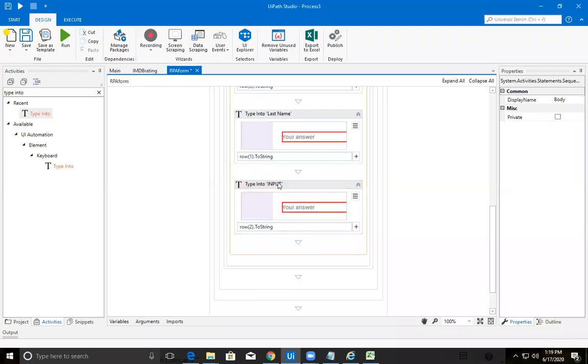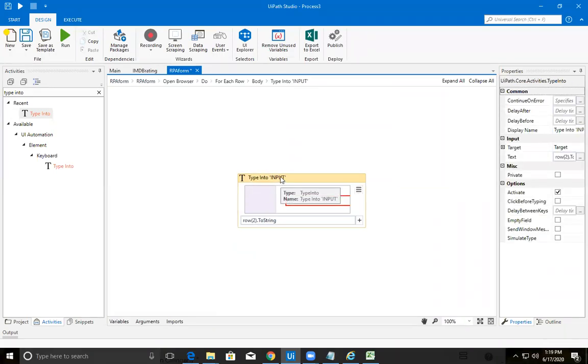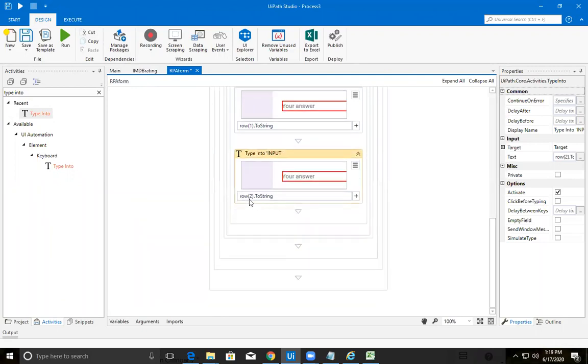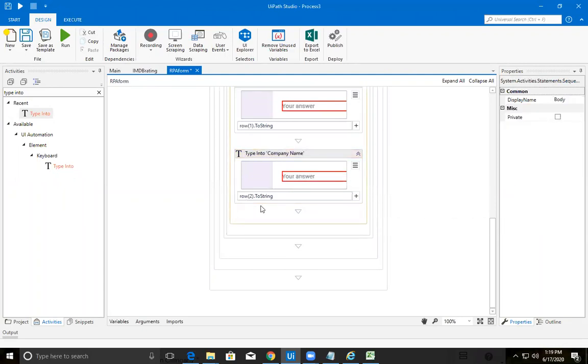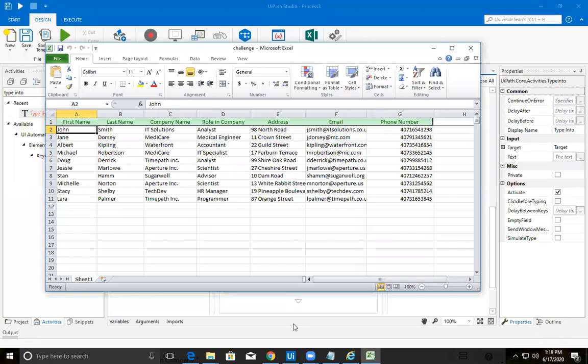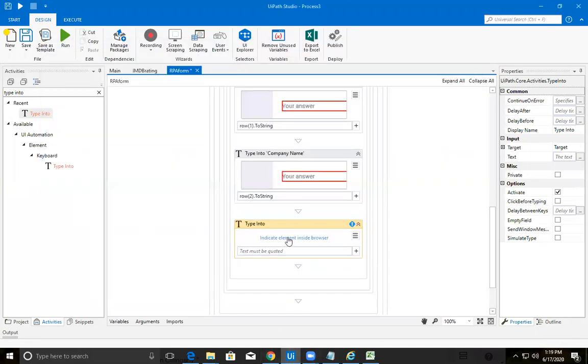So it came back. Let it be, I guess, company name. Okay, let's have another thing. After this, we have role in company, the same thing that we need to indicate there.